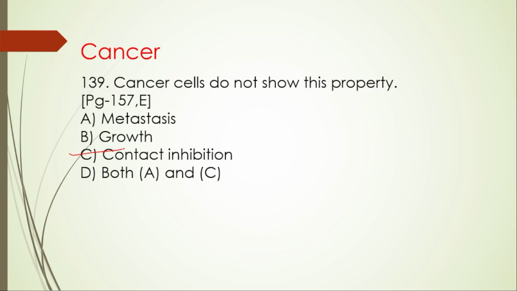But the cancer cells lose this ability, allowing them to grow uncontrollably and pile on top of each other to form tumors. So cancer cells do not show contact inhibition. Metastasis is the hallmark of cancer, where cells break away from the original tumor and travel through the blood.